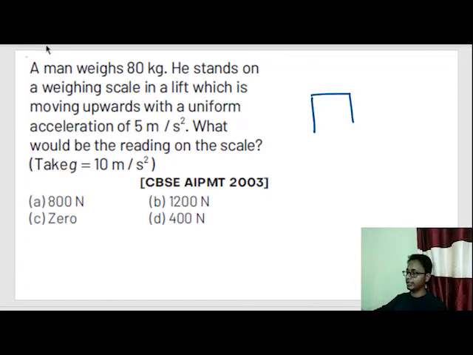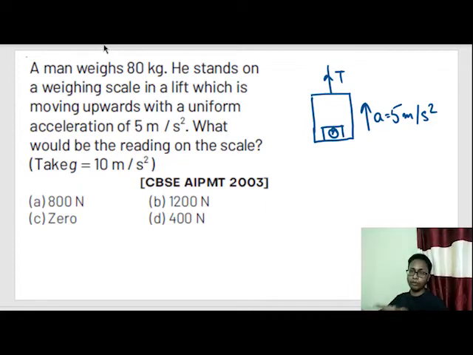A man is in the lift, and the lift is going up with an acceleration of 5 meters per second square, and there is a weighing scale. They give us a reading in 5 kg or 10 kg. The man is standing on top of this weighing scale. The mass of this man is 80 kg.